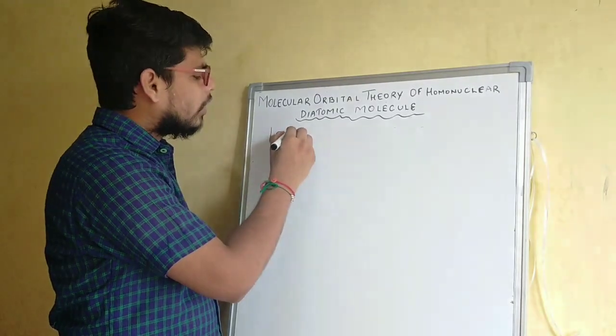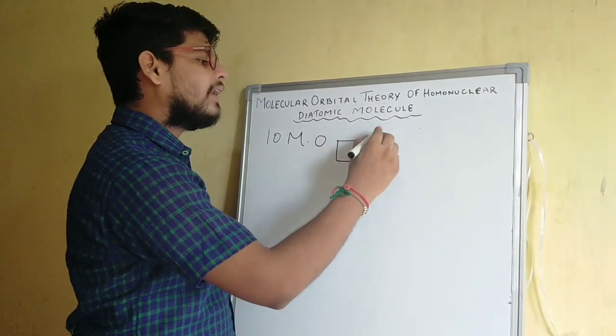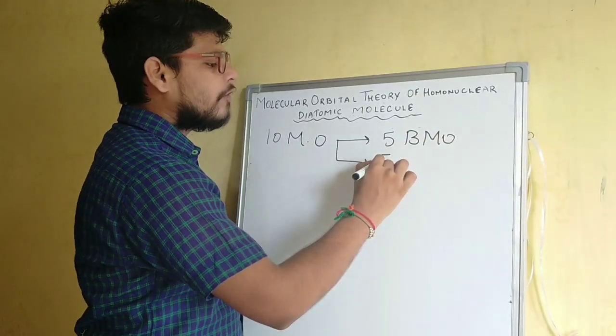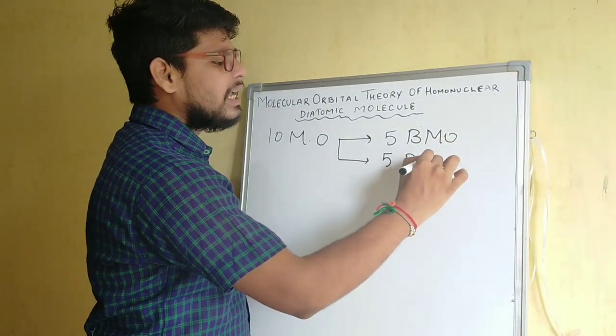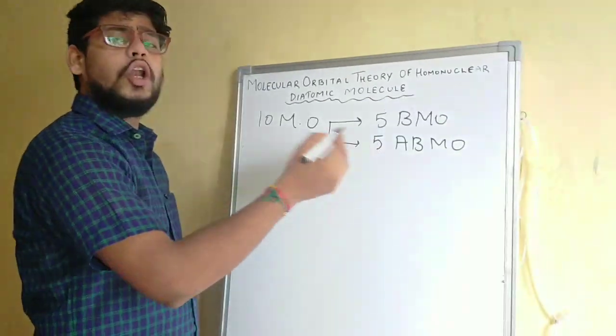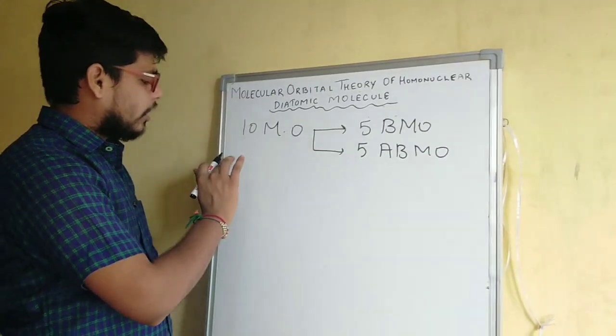In total, 10 molecular orbitals are known. Out of these 10 molecular orbitals, 5 are bonding molecular orbitals and 5 are anti-bonding molecular orbitals. Since all of these molecular orbitals are of different energy, there is an energy order.